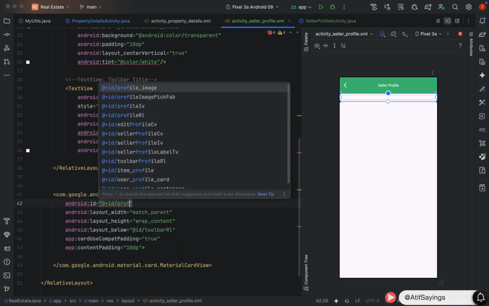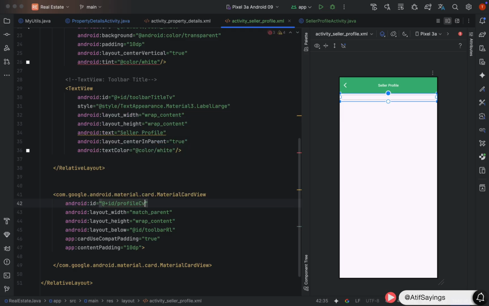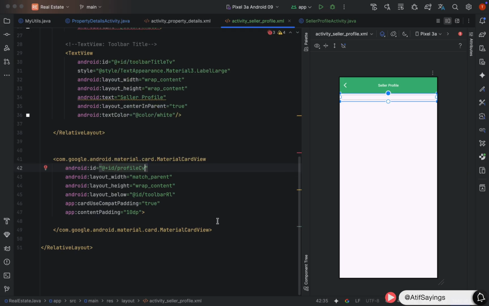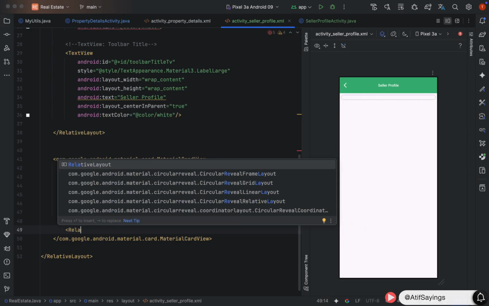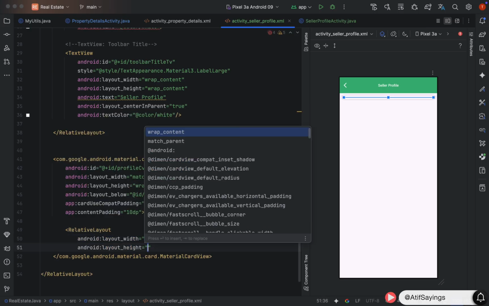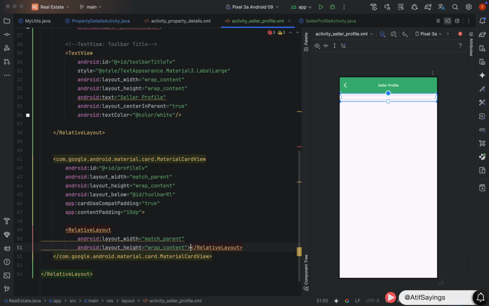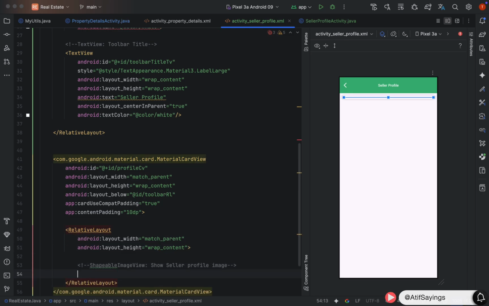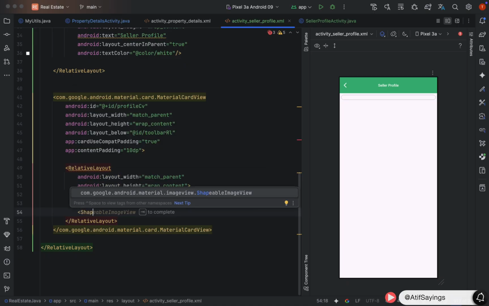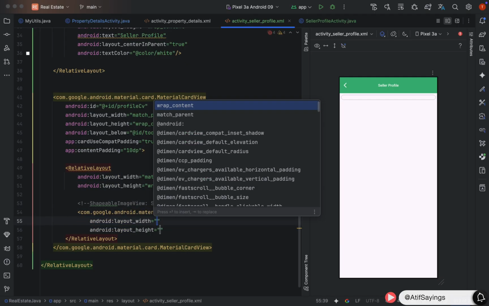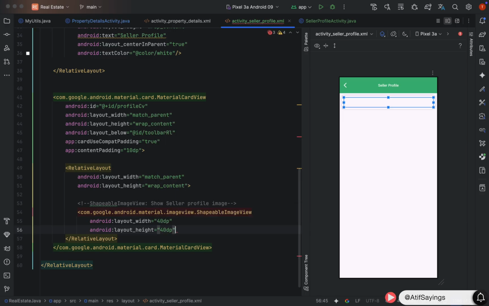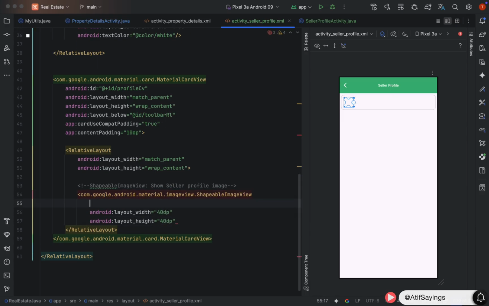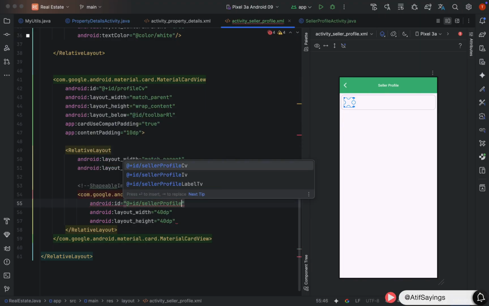And now inside this card view, we will create a relative layout. Relative layout width will be match parent and the height of this relative layout will be wrap content. Inside this relative layout, we will create a shapeable image view to show the profile image of the seller. Shapeable image view. Width and height of this image view will be 40 dp. ID of this image view will be seller profile IV. IV is short for image view.